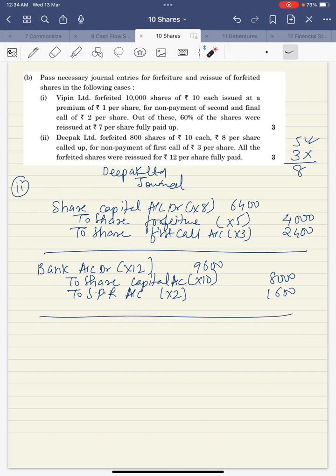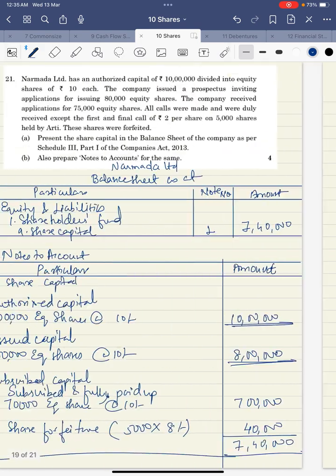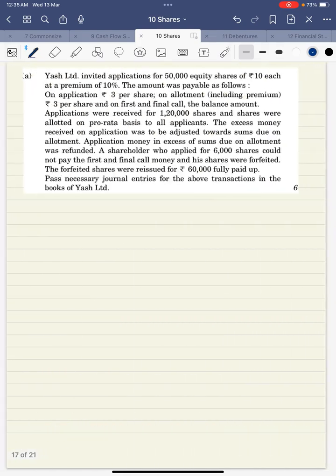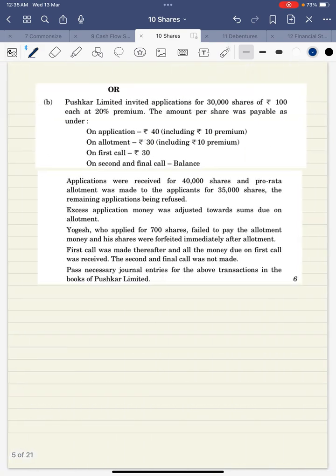These people have not given any discount, but we can give a discount of 5 rupees on each and every share. Since no discount is given, the entire 5 rupees per share will be transferred to capital reserve. So share forfeiture account debit into 5, to capital reserve into 5. How many shares? 800. So 8 5s are 40. 4,000 will be transferred to capital reserve. So here we are done with all the forfeiture questions of 2023. Now all the pro rata questions are left, which are of 6 marks in each of the papers. So we'll start with the first paper.